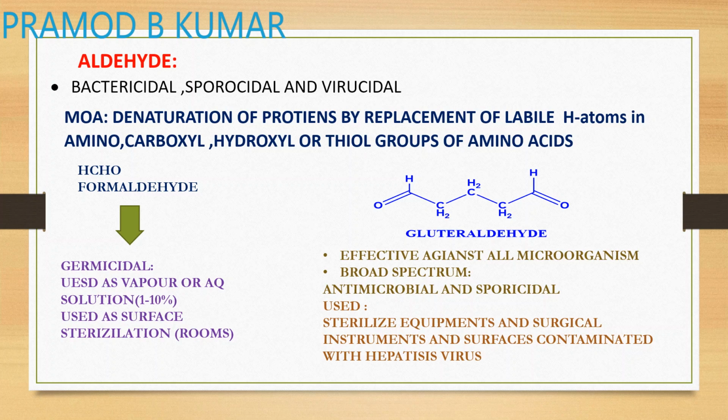Examples are formaldehyde, which acts as a germicidal, which is basically used in a vapor form in a concentration of 1:10. They are used only for surface sterilization. So if you go in a hospital, they say we have to fumigate your room. Fumigation is nothing but using of formaldehyde solution spray. They will spray that solution and disinfect the room.